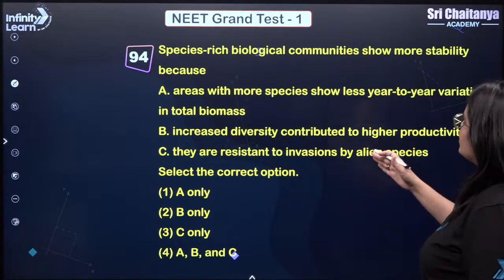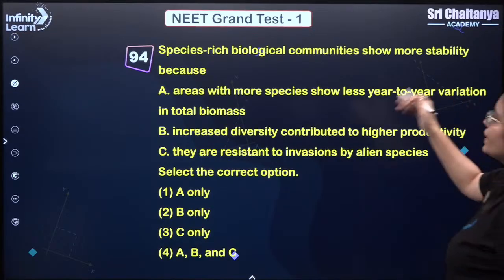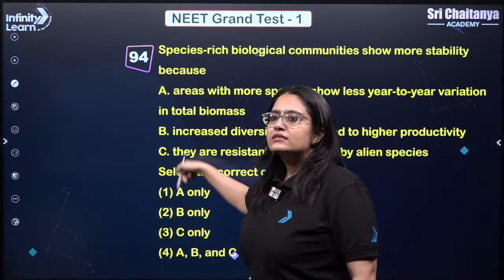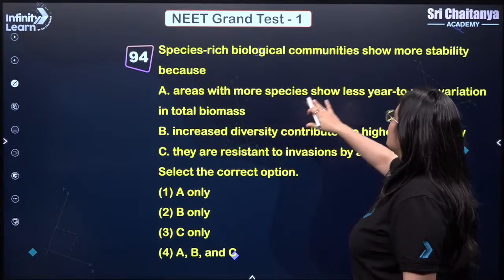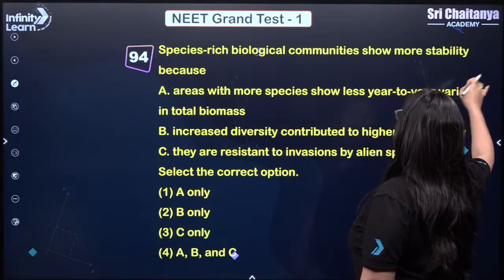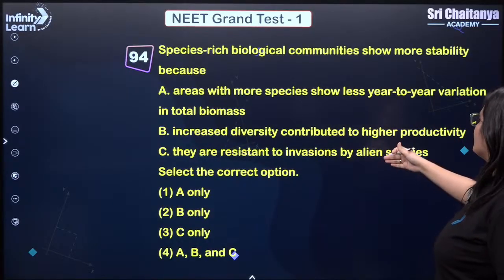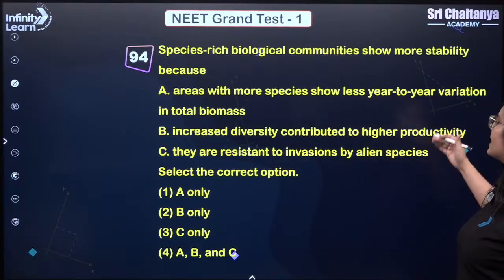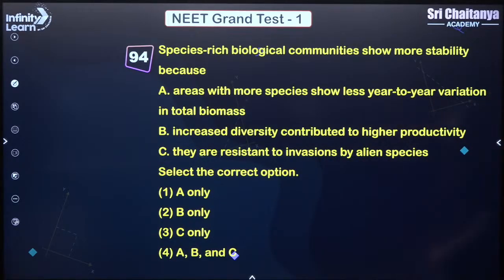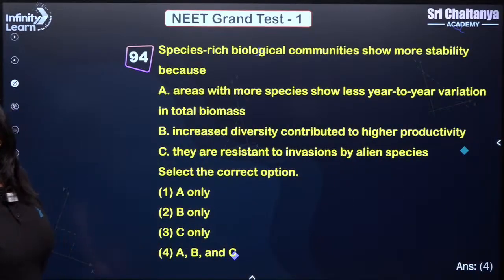Next question. Species-rich biological communities show more stability because all 3 statements given here are absolutely correct. Areas with more species show less year-to-year variation in total biomass. Increased diversity contributes to higher productivity, and they are resistant to invasions by alien species. So all are correct. Very good. Answer is 4, A, B and C. Let us see the next question.